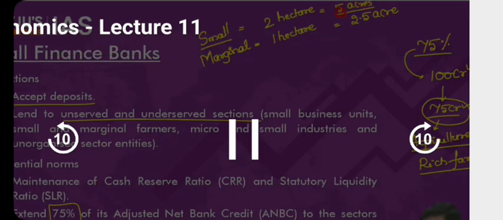You are using one unit, I'm using another unit. Both are one and the same. Numbers are changeable like this. So understand this. When PSL is 75%, should we simply ask them to meet the PSL, or should we ask them to ensure that loans will go to small and marginal farmers? Should we simply ask them to give loans to the agriculture sector, or within the agriculture sector should we have one more regulation, asking them to ensure that they give a certain amount of loans to small and marginal farmers? The answer is, sir, we should have the second regulation as well. That is the precise reason that whenever you talk about priority sector lending, I told you the agriculture sector will have a weightage of 18%.